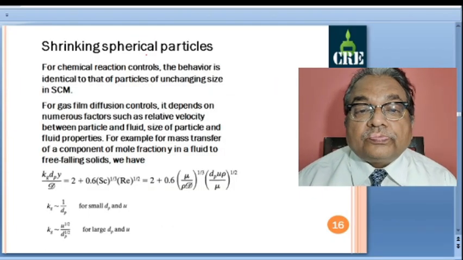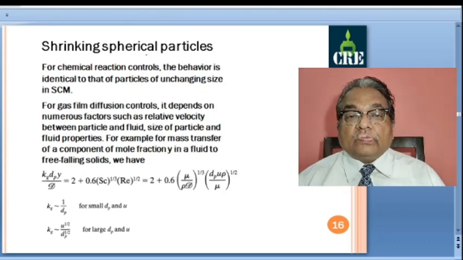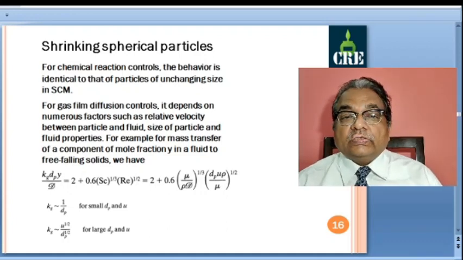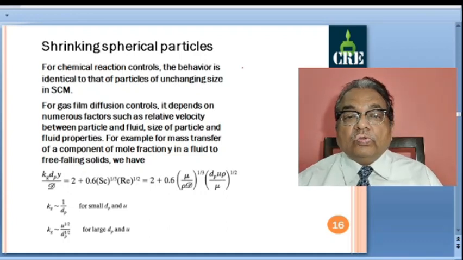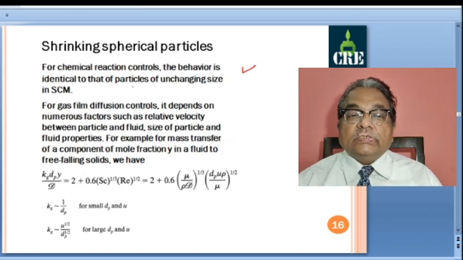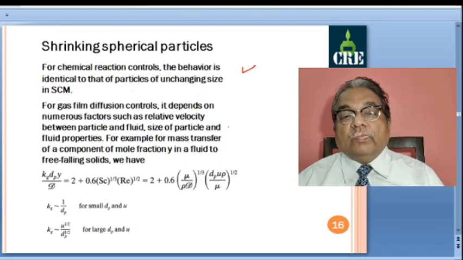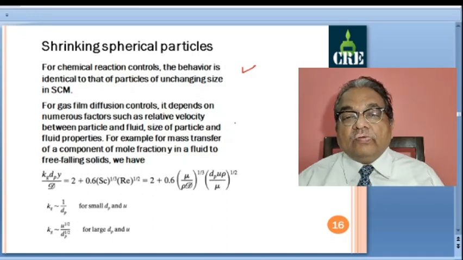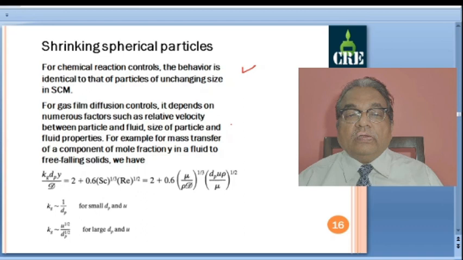For shrinking spherical particles, as I have already discussed, the chemical reaction control behavior is identical to that of particles of unchanging size in the shrinking core model, so the same equations can be used. For gas film diffusion control, it depends on a number of factors such as relative velocity between the particle and the fluid, size of the particle, and fluid properties.